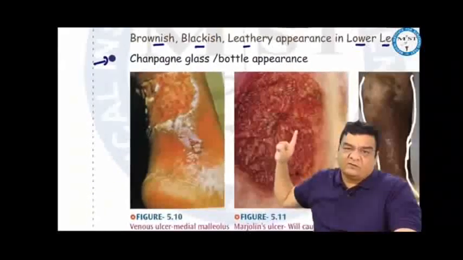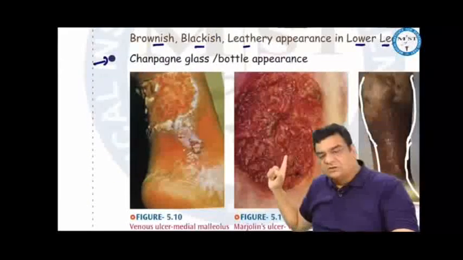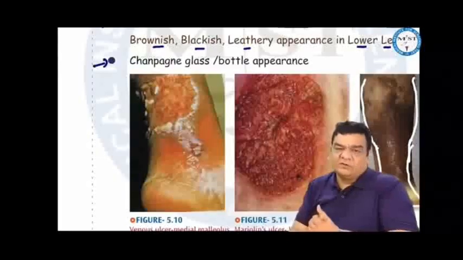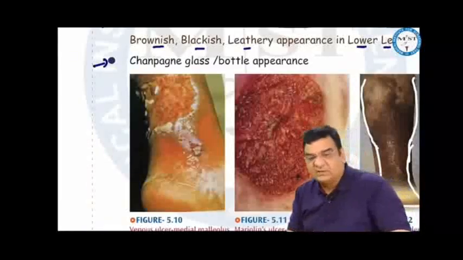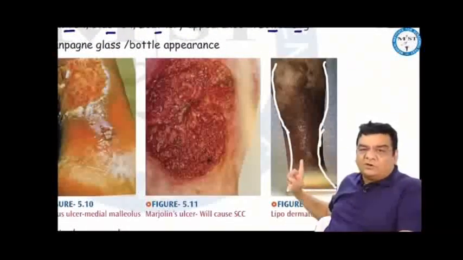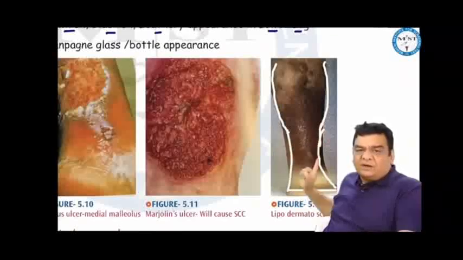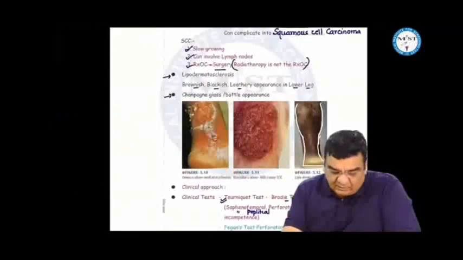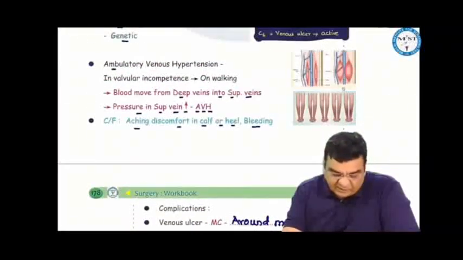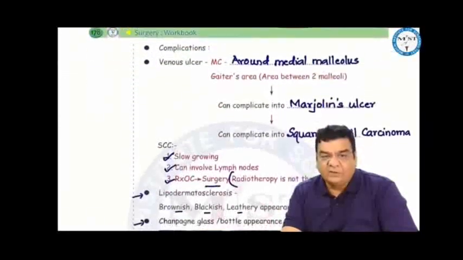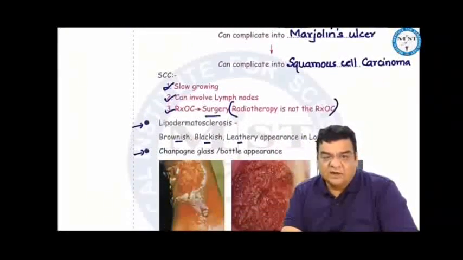These venous ulcers can transform into squamous cell carcinoma, marginal ulcer. Marginal ulcer can lead to squamous cell carcinomas, which are slow growing, can involve the lymph nodes, and treatment would be surgical removal. This image, what we are seeing here, this is the brownish blackish pigmentation of the lower leg, lipodermatosclerosis, and sometimes we notice a champagne glass or a champagne bottle appearance as well. Now, these patients can present with aching discomfort in the calf or heel or bleeding, complications like venous ulcer, lipodermatosclerosis, and champagne glass or bottle appearance.